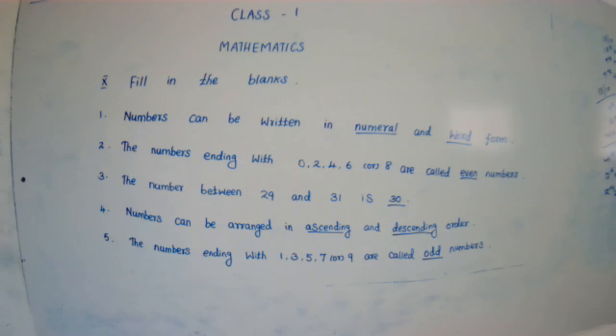Next, leave one finger space and start to write the first one. Sorry, first one question. First one is, numbers can be written in numeral and word form. The question number you have to write before the margin line. Okay. Numbers can be written in numeral and word form.